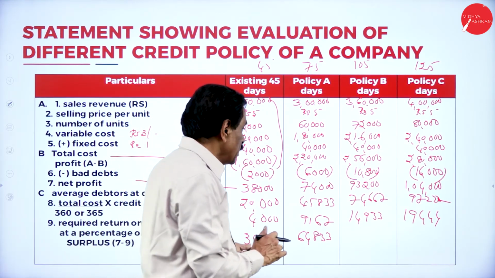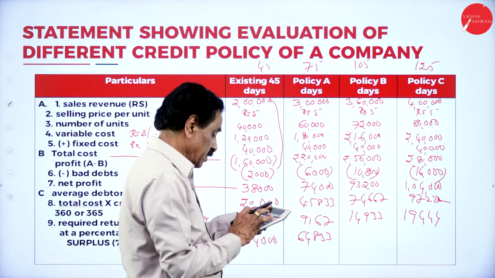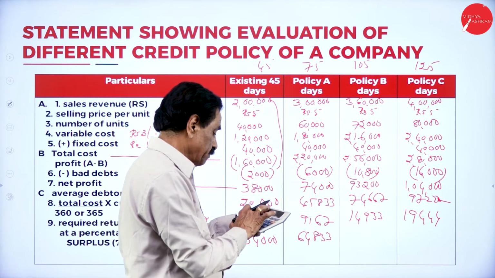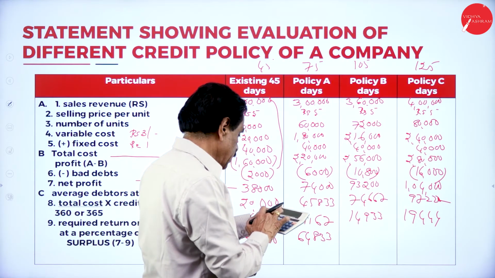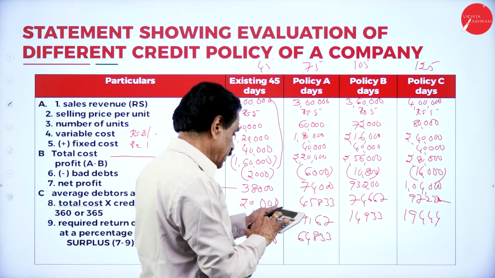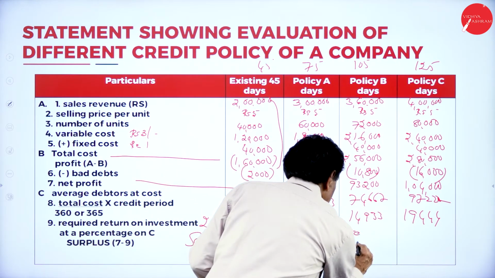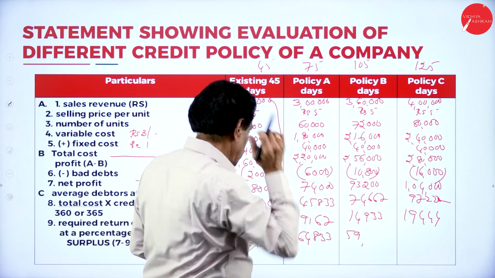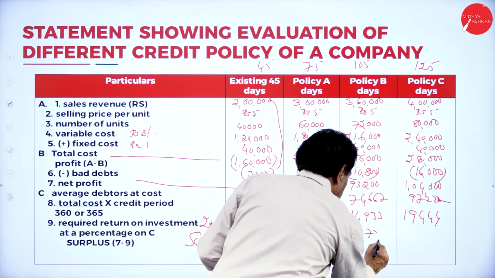Then your profit is 74,667 minus 14,933, 59,734.